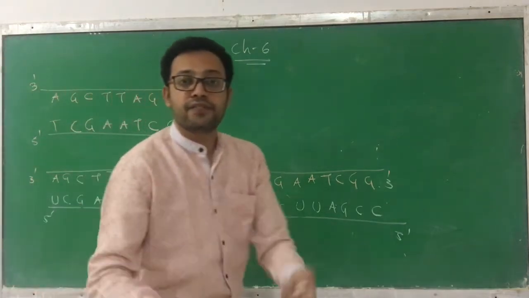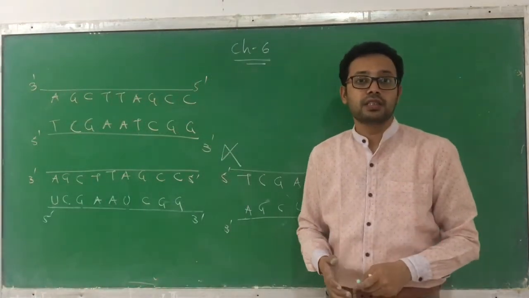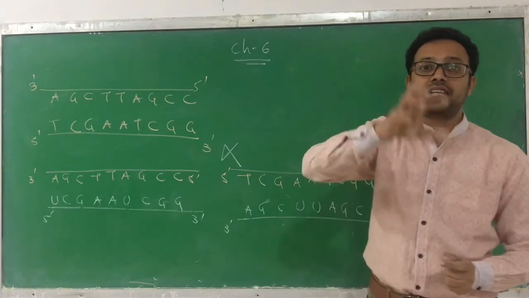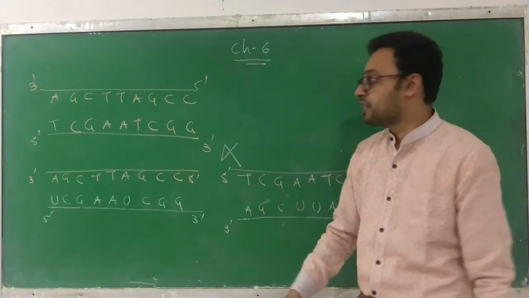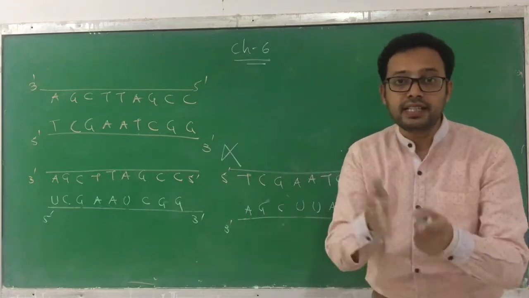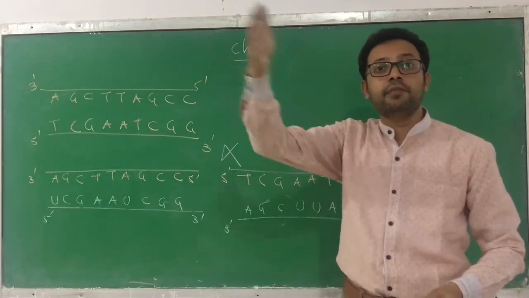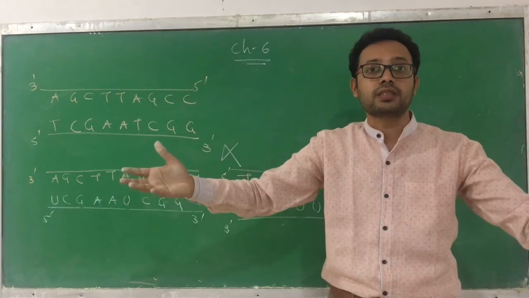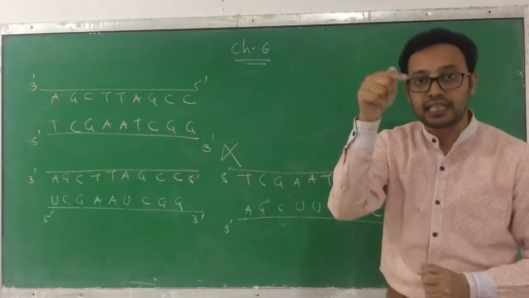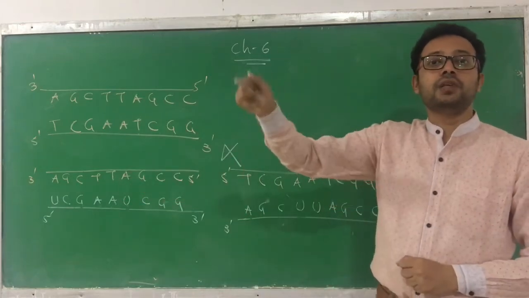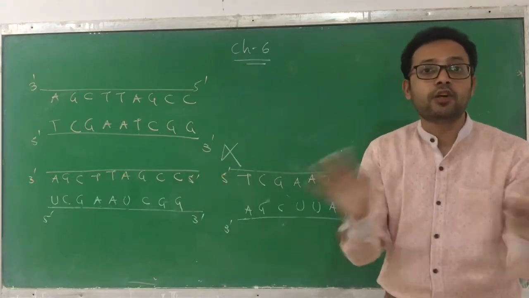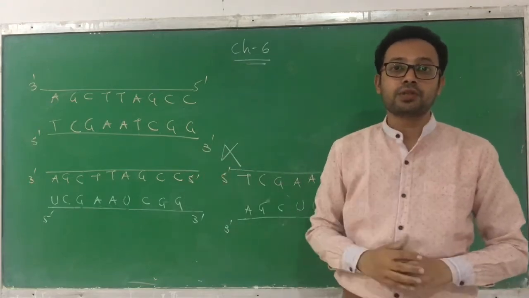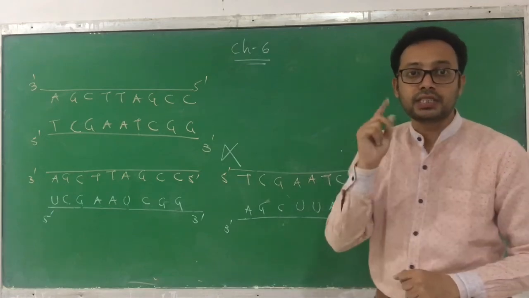They are coding for different proteins and amino acids, and this is not possible. Like one DNA having two meanings is not possible. Because if both chains are copied, that indicates that one DNA would be able to synthesize two different proteins, and that is not possible. That's why only one chain will be copied. Never both chains will be copied in case of transcription. Right? This is one reason.